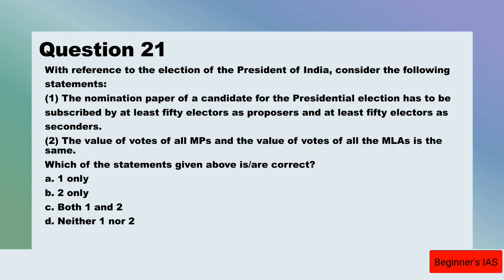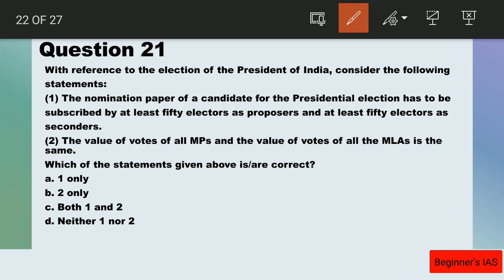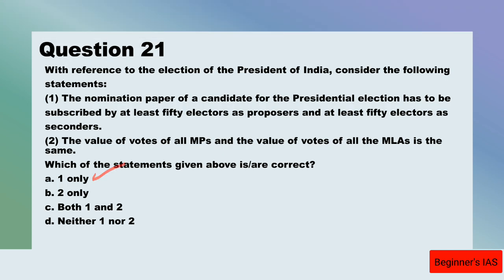If you take statement number 2, this is incorrect. Why is it incorrect? The value of votes of an MLA would differ from state to state, as the value of each such vote is calculated by the process explained in Article 55 subclause 2 of the Constitution of India. Therefore, this statement is wrong. Here we have to identify the correct statement. Therefore, option A, one only, is right.